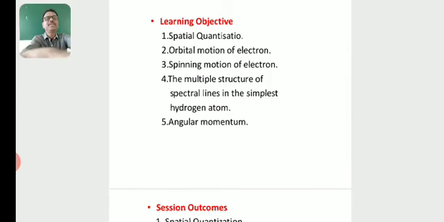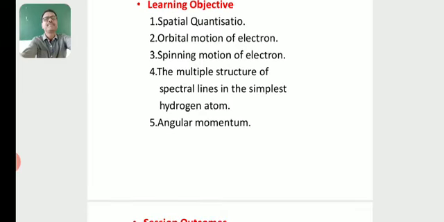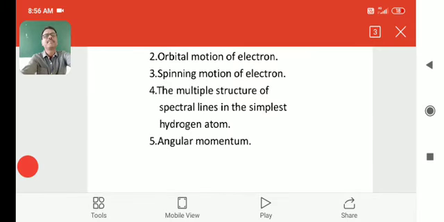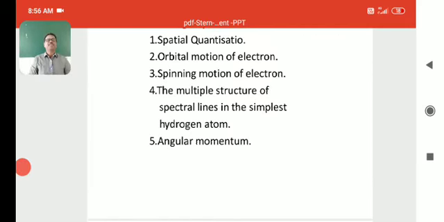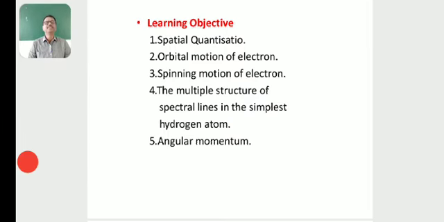So, learning objective: spatial quantization, orbital motion of electron, spinning motion of electron, the multiplet structure of spectral lines in the simplest hydrogen atom, angular momentum.